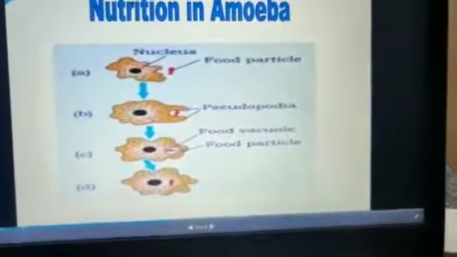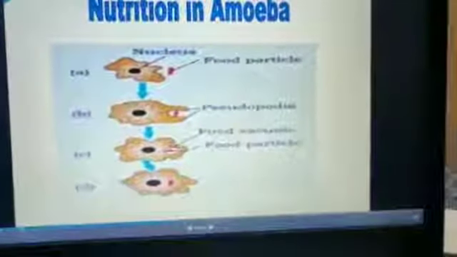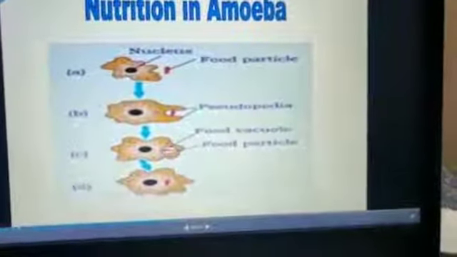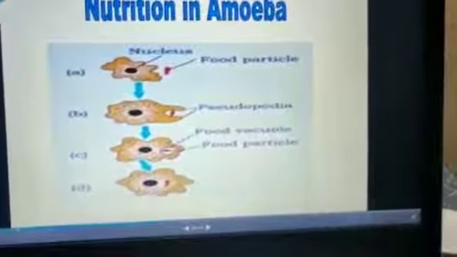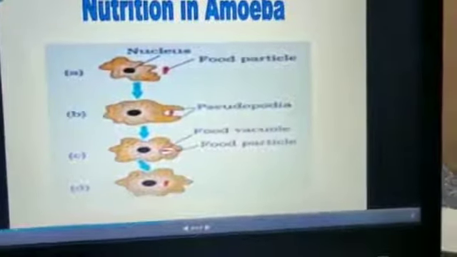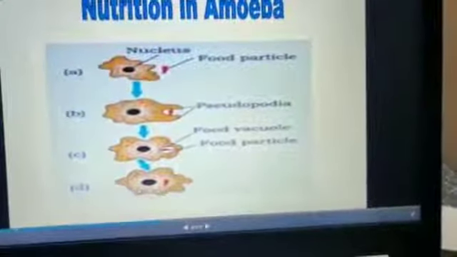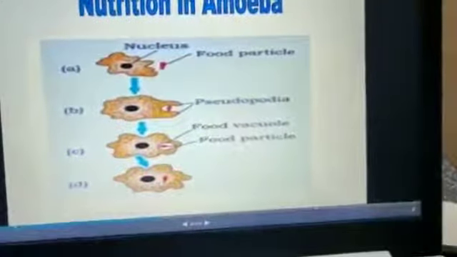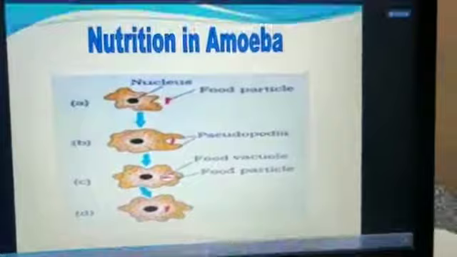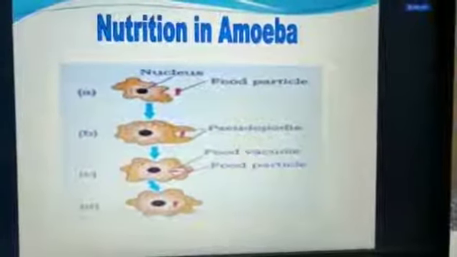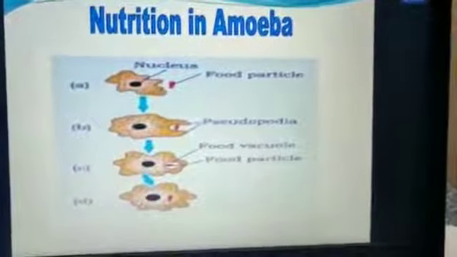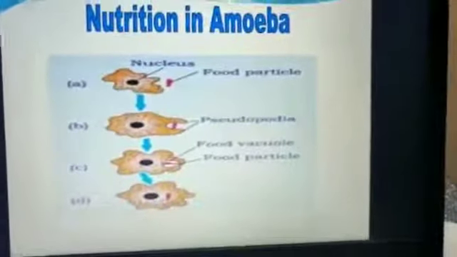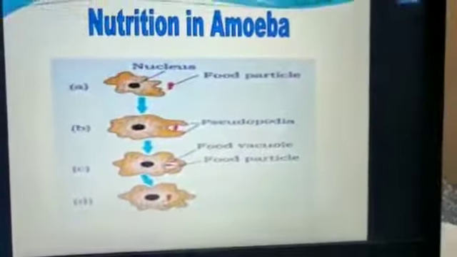In the third step, these pseudopodia join and the food material is engulfed inside the body. And at last, the food material has entered inside the body. Digestive enzymes are secreted inside the amoeba's body and the food is digested. So this is nutrition in amoeba. Read it twice so you will understand.